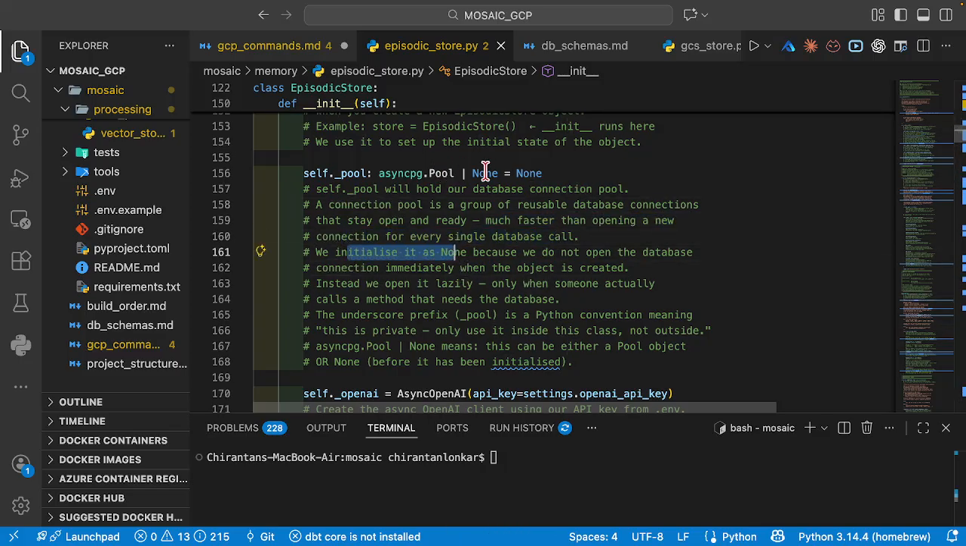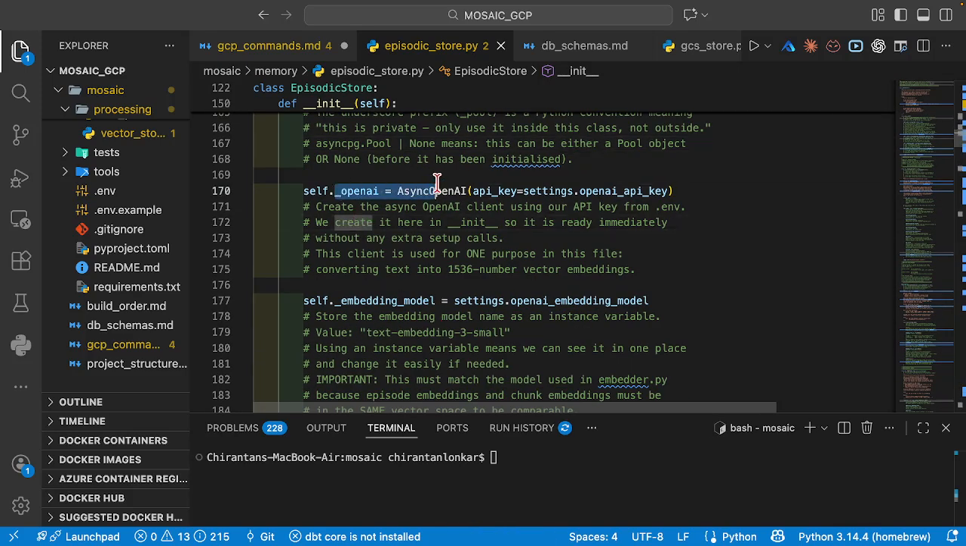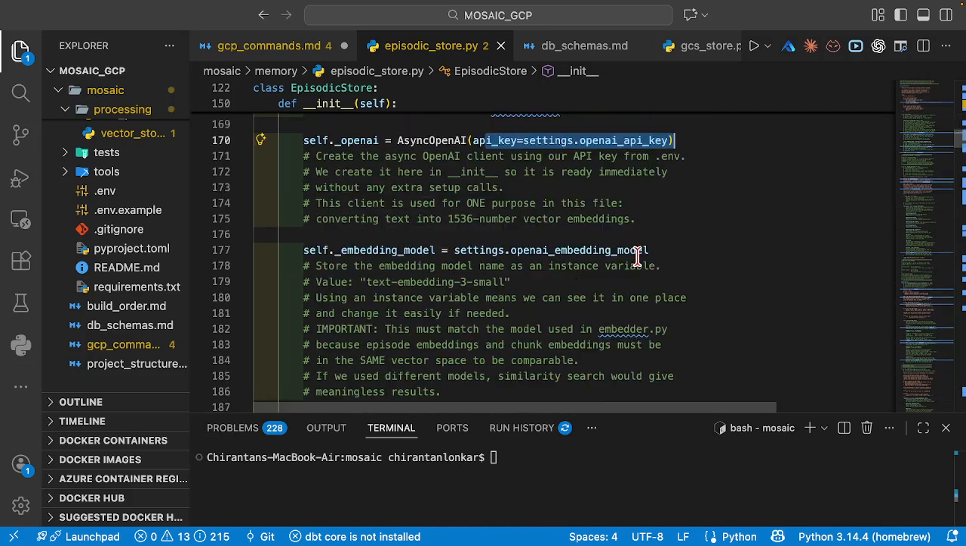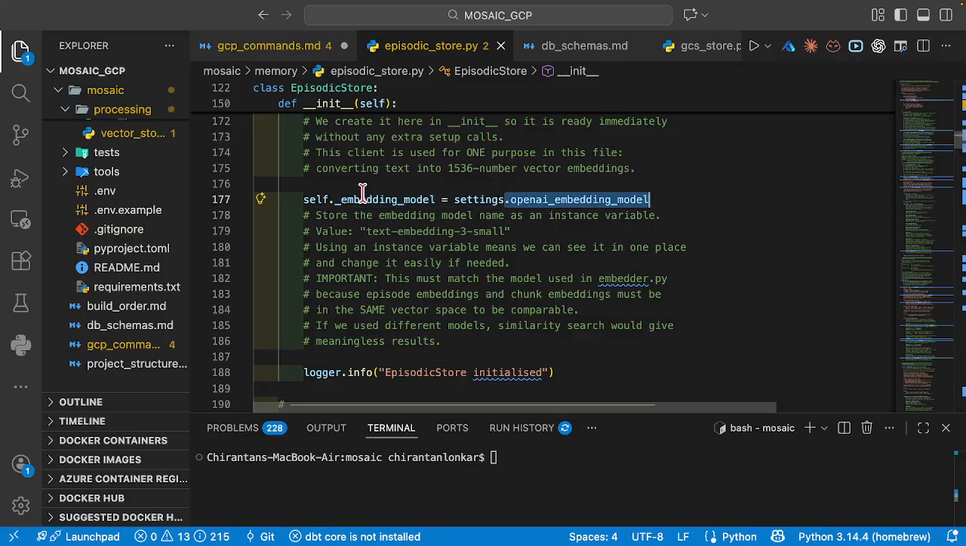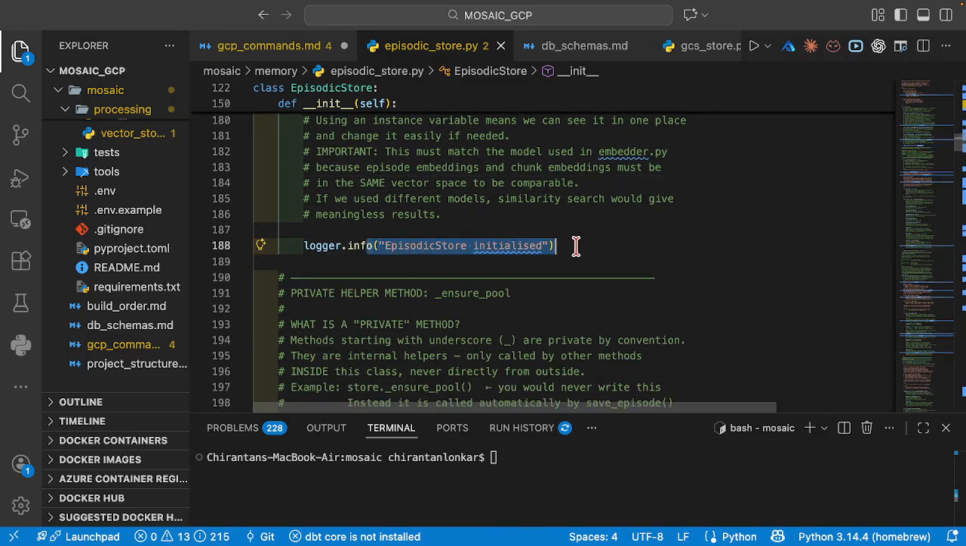You can see we are initializing it as None, because we don't open the database connection immediately when the object is created. Instead, we open it lazily, which means when someone actually tries to use it, we're going to open the database connection. You can see we are using the underscore prefix on pool, which is the Python convention meaning this is private, which can only be used inside this particular class. Then I'm using AsyncOpenAI, which takes the API key. Then I'm storing the embedding model here as an instance variable. We are going to log it.